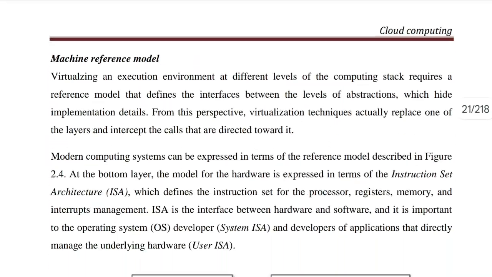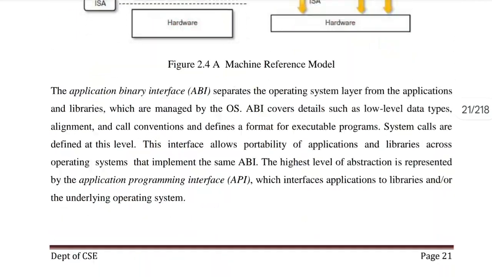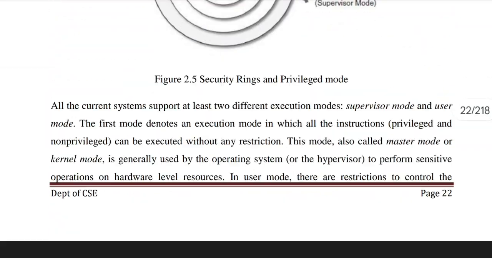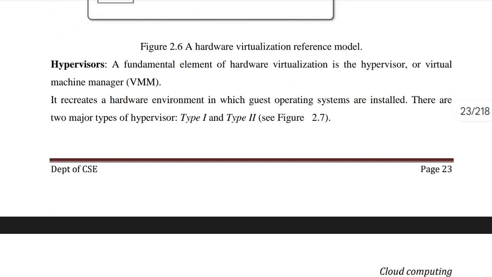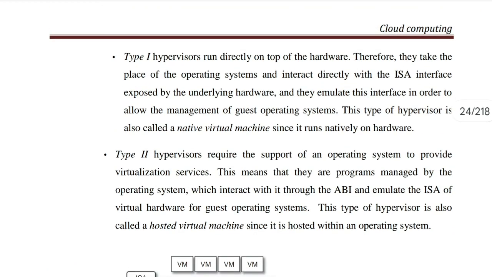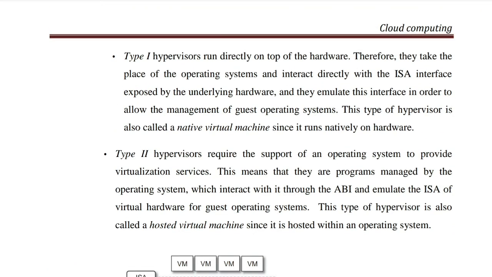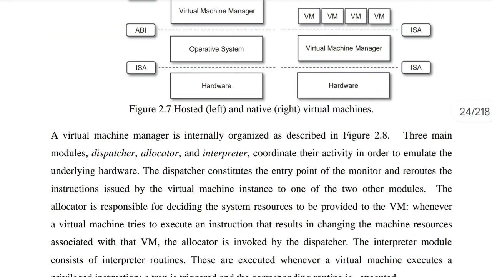Execution virtualization, this is also important. Machine reference model, with this diagram you have to explain. And hardware level virtualization, here we have hypervisors. This is also a very important concept, hypervisors. And here we have type 1 and type 2. Either they can ask about the hypervisors or they can ask about the type 1 and type 2 hypervisors. In both ways the questions have been asked.